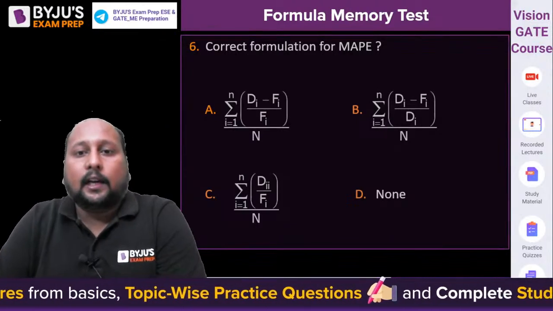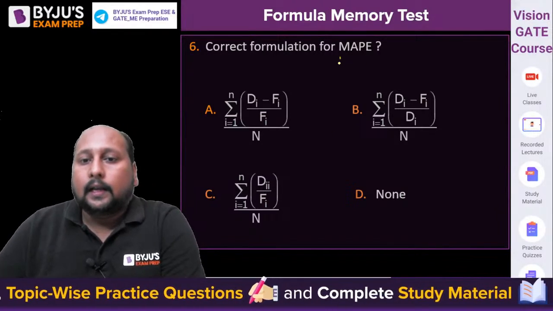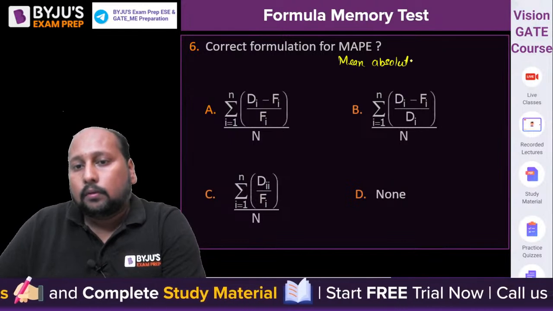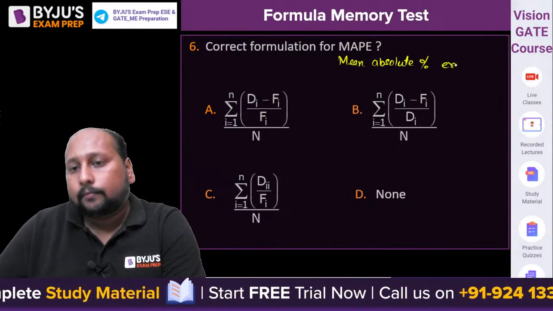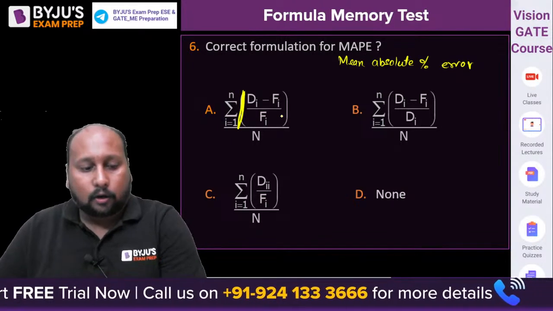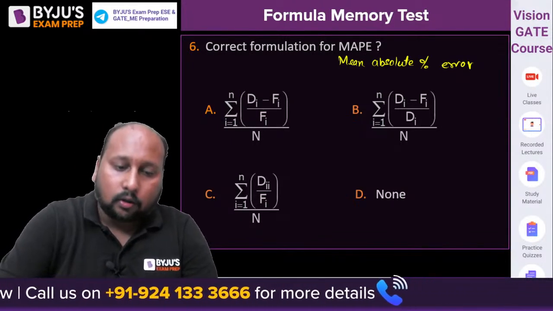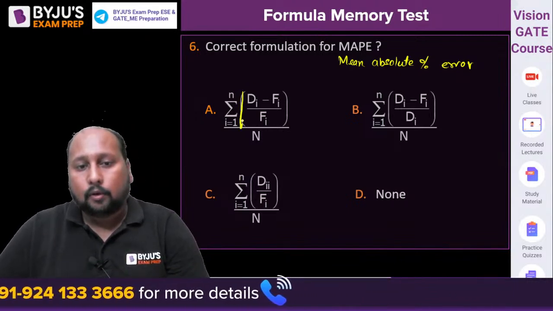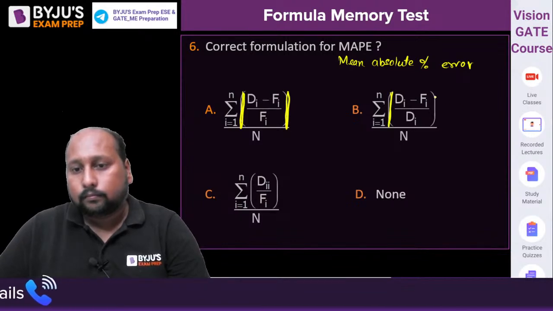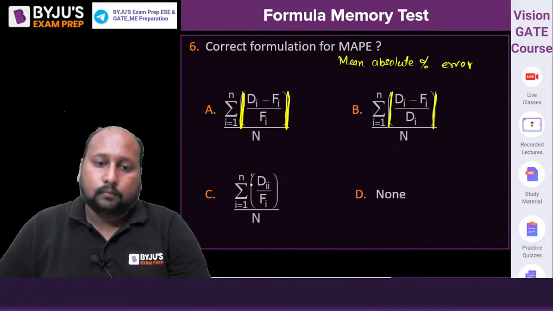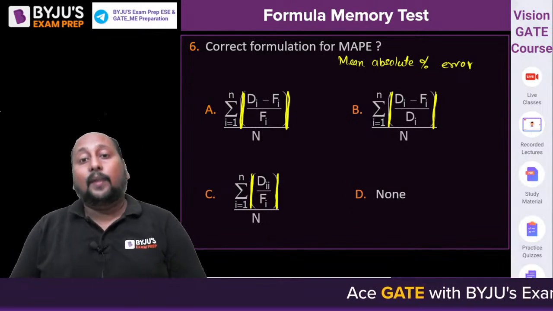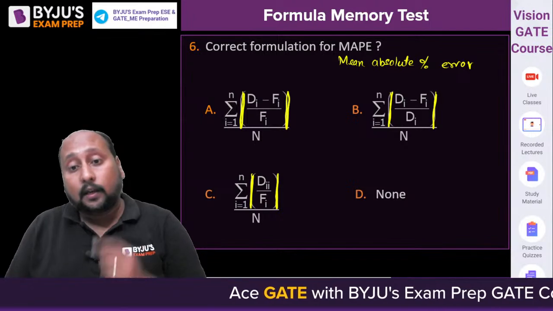Which of the following is the correct formulation of MAPE? What is MAPE? It is mean absolute percentage error. Okay, these are all mod, right? These are all mod, not a bracket. These are all mod values. Okay, because we are always taking the positive value. Let's see which of the following gives us the formulation of MAPE, that is mean absolute percentage error.